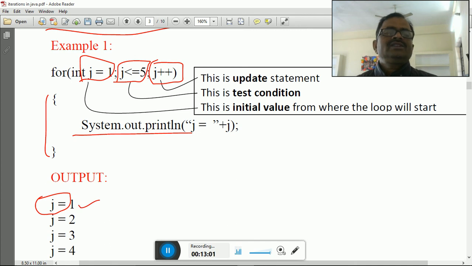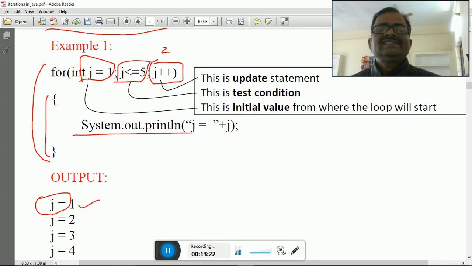After printing this, your control will come back to the for loop, and as soon as it reaches the for loop, your updation expression will be active. Since j was 1, j++ means j = j + 1, so the value of j is 2.